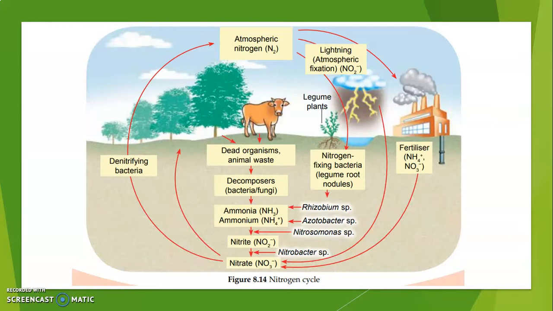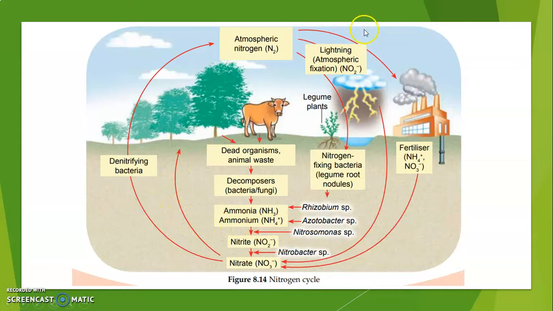As I said before, the plant cannot absorb nitrogen directly from the atmosphere. The plant can only absorb nitrogen in the form of ammonium ions and nitrate ions that can be found in the soil. So how can nitrogen gas from the atmosphere be converted into ammonium ions and nitrate ions? That is what we are going to discuss. Let's study the nitrogen cycle. There are a few processes that you should know.